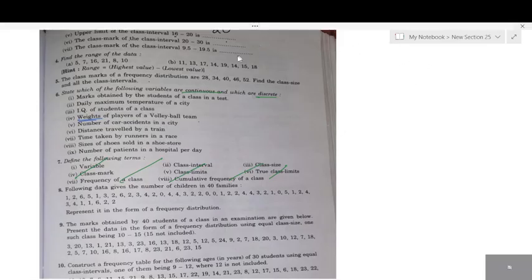Only for MCQ you will get. You won't get it for 1 mark, 2 marks, 3 marks. Definition they'll never ask, they'll just ask MCQ. We already studied MCQ here. Can you see here? The difference between maximum and minimum. This is how they'll ask students. The answer is range. So just go through.